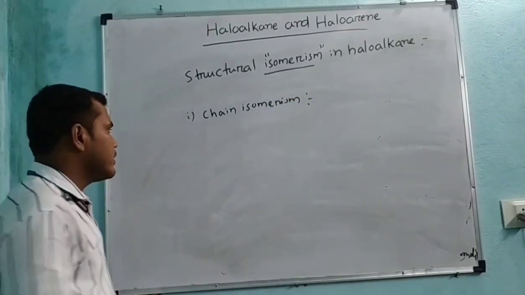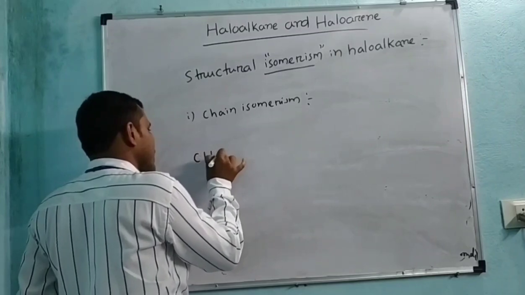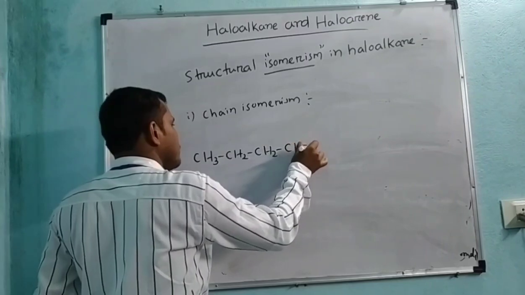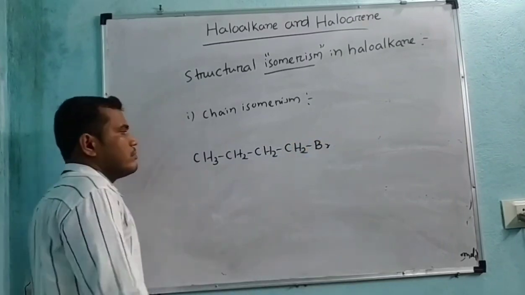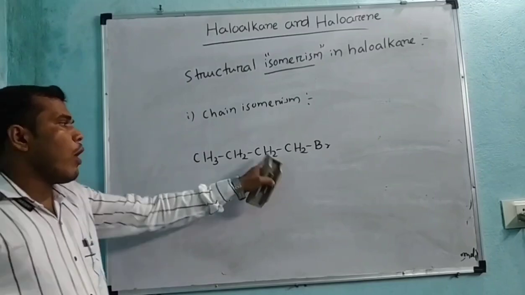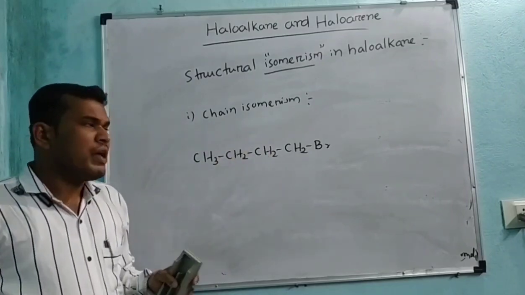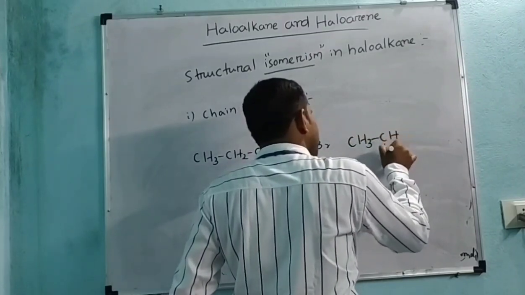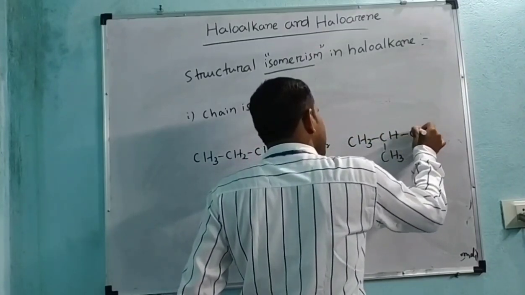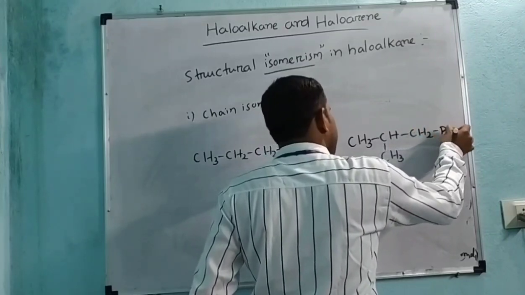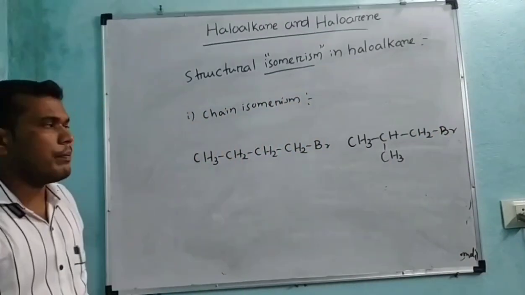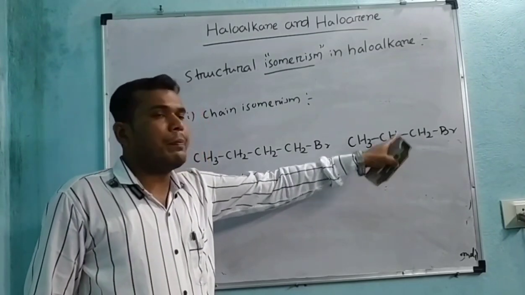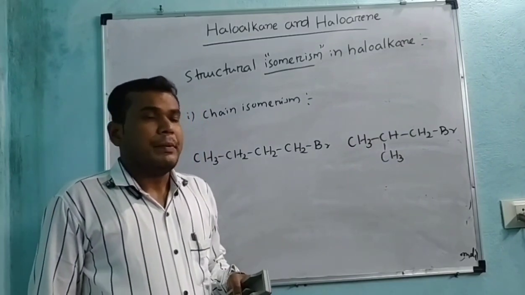Let us take CH3, CH2, CH2, CH2 and Br. The name of this compound is 1-bromobutane. But another one, CH3, CH, CH3, CH2Br. What is the name of this compound? The nomenclature is 1-bromo-2-methylpropane.